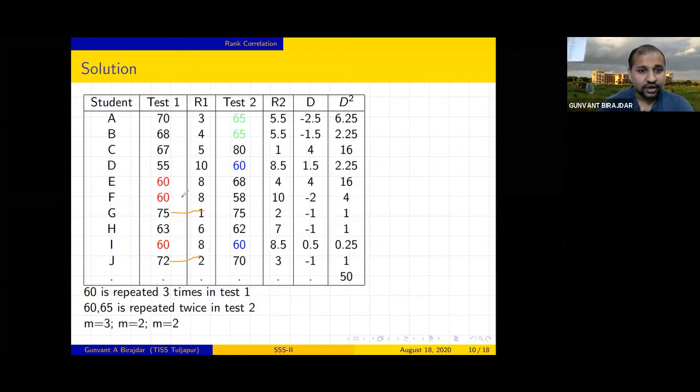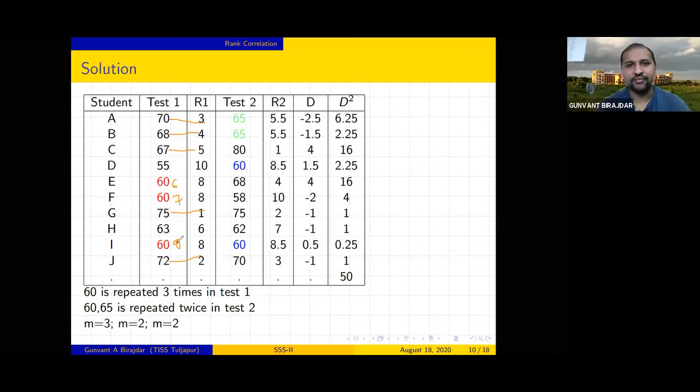What is the third one? Third one is 70. What is the fourth one? 68. After that 67. We reached up to here, 67. After that which number is that? 60, so we reached up to this 5. So this is 6 as per our method, this should be 7, and this should be 8. These are the scores. Now but these 3 scores are the same. So what can I do now?